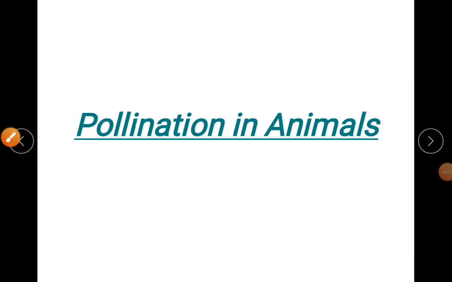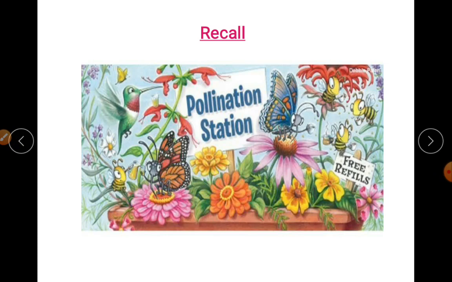Good morning, students. Today we are going to study pollination in animals. Just to recall what was done last class, it was all about pollination, the types of pollination, and the agents of pollination. Pollination, as you've already understood, is the transfer of pollen grains from one flower to the stigma of the same or different flowers. It may be self pollination or cross pollination.